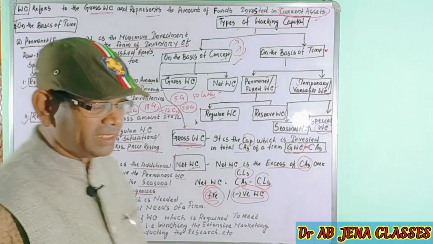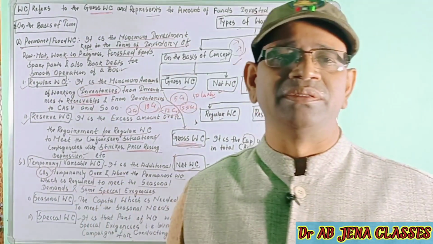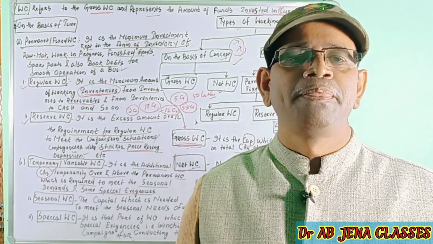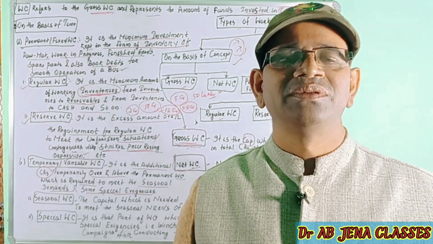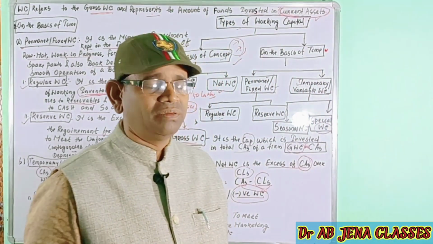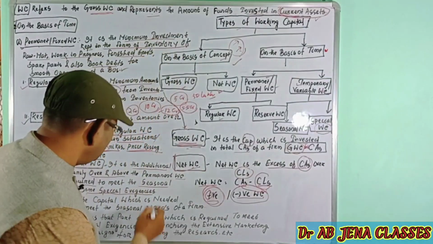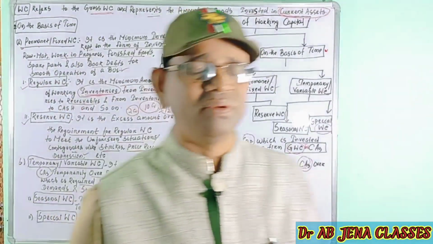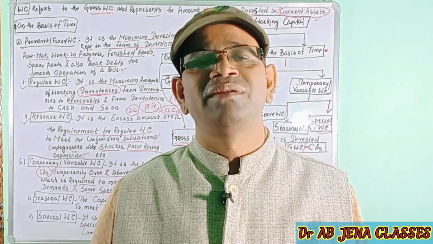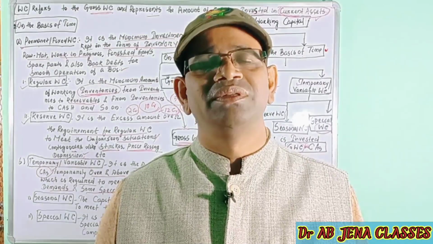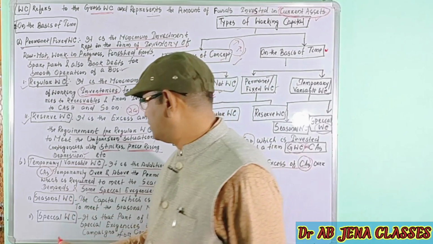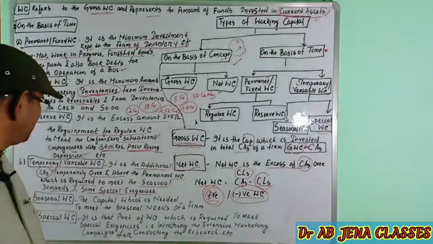Let's take an example. In Puja vacation, Deepavali, Kali Puja or New Year, normally the companies produce more and more goods in order to meet the special occasion. Or in the case of winter seasons, the woolen garment companies will produce more and more. So in this situation they will need more capital.